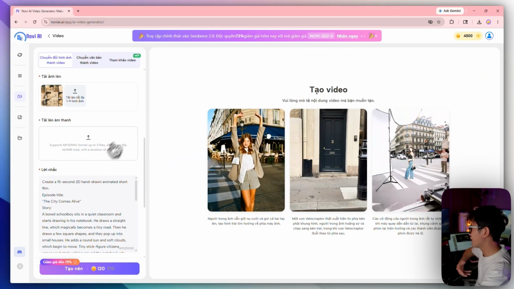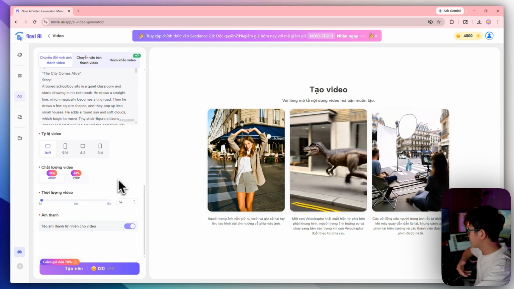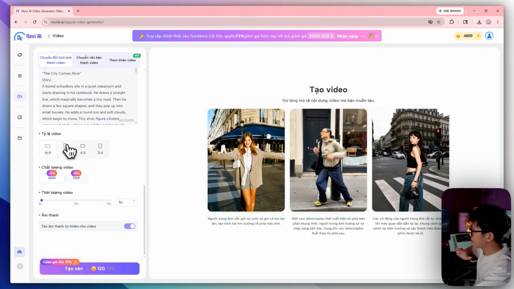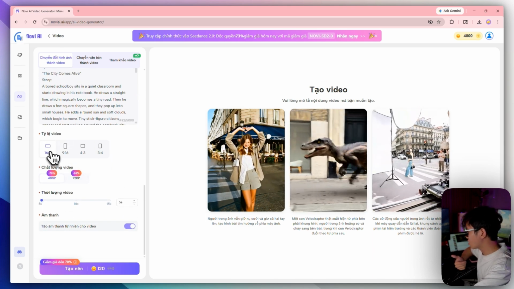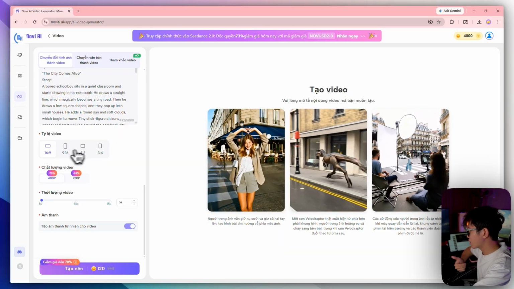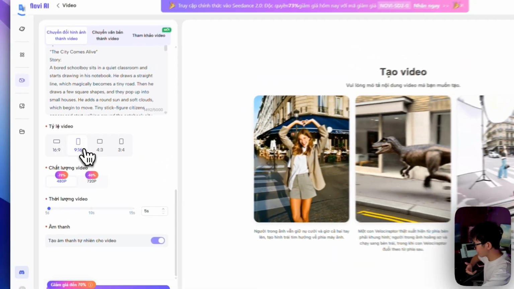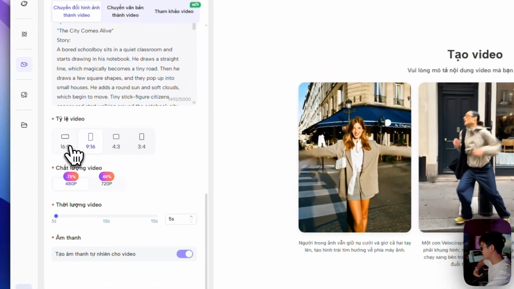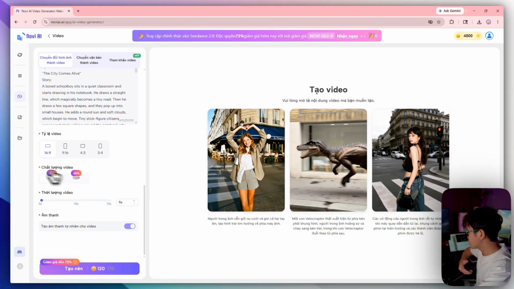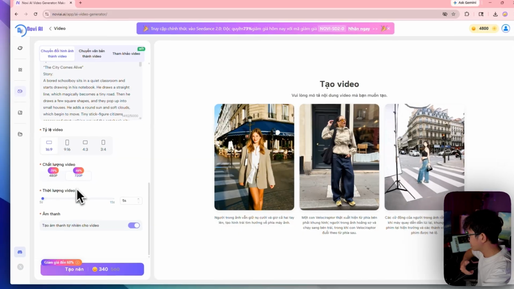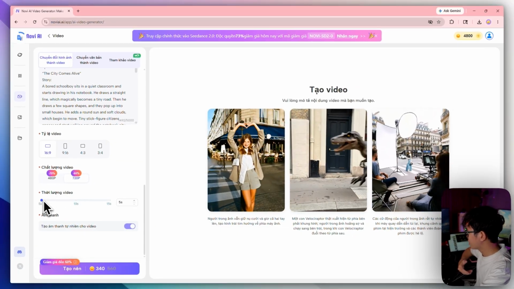That part is simple. Next, we choose the video ratio, starting with the setting we want. It is already set to 16:9, so I will keep that ratio. Choose another ratio when your goal is TikTok. For a YouTube short, choose 9:16. For this video, I will definitely keep 16:9. For quality, I will choose 720p, the sharpest option here.